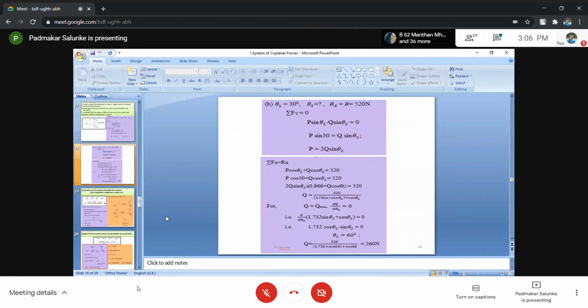So henceforth, please remember, whenever you have to find anything minimum or maximum, this rule is applicable for both minima as well as maxima. At that point, the slope of the tangent equals 0. So dQ divided by d theta 2, that expression is nothing but the slope of the tangent, and that equals 0. According to that expression you got theta 2 equals 60 degrees. And that theta 2 was substituted, and with that you got Q as the final answer, which is your minimum answer.